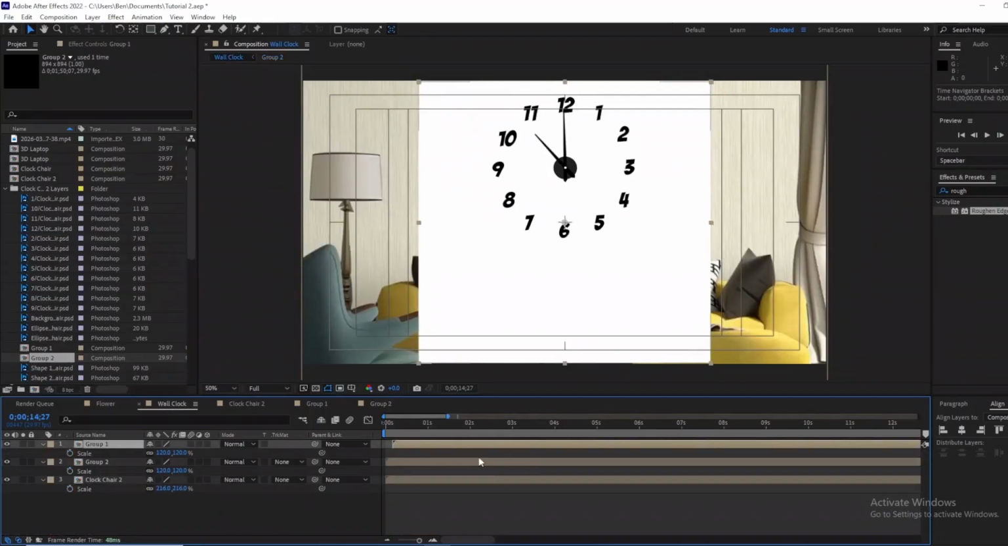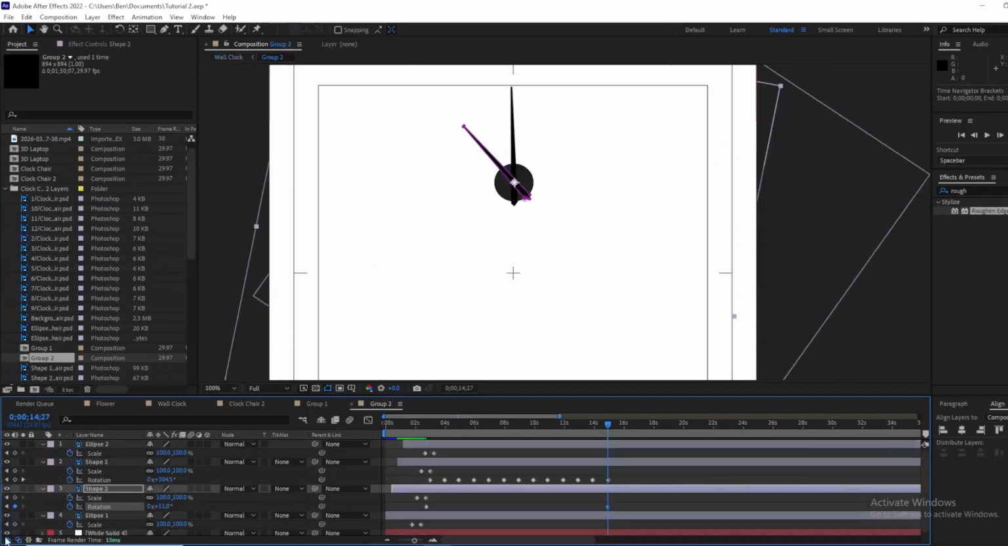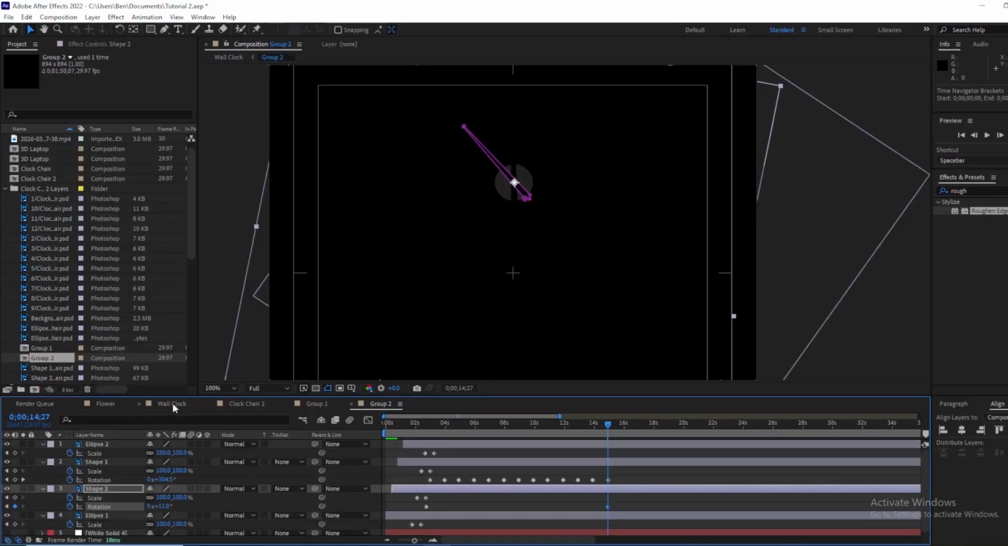Sorry, let's remove this background. So that's what we have so far.